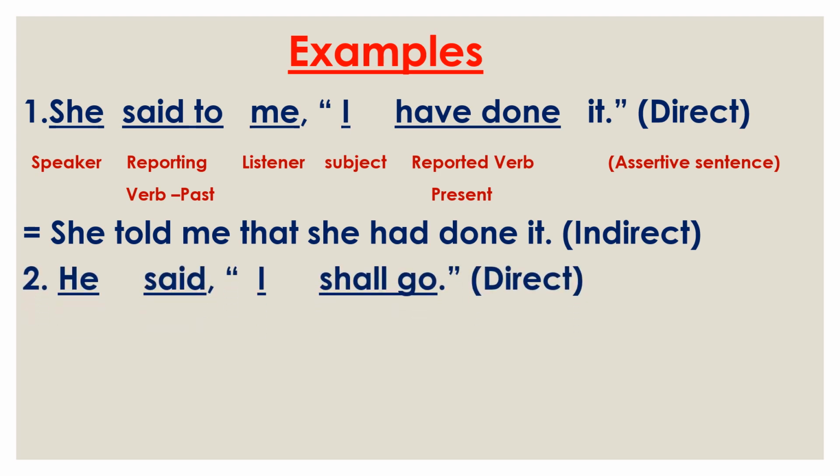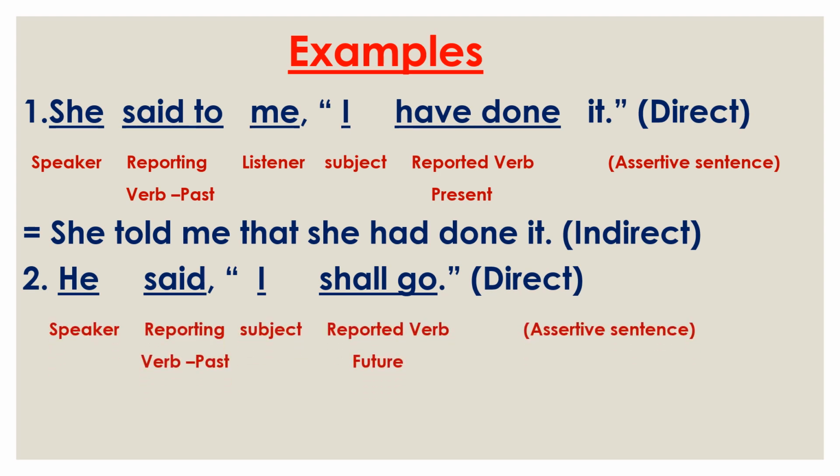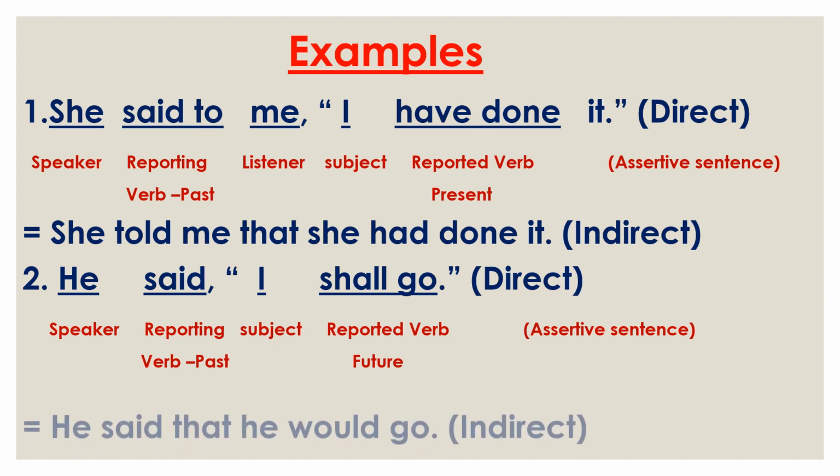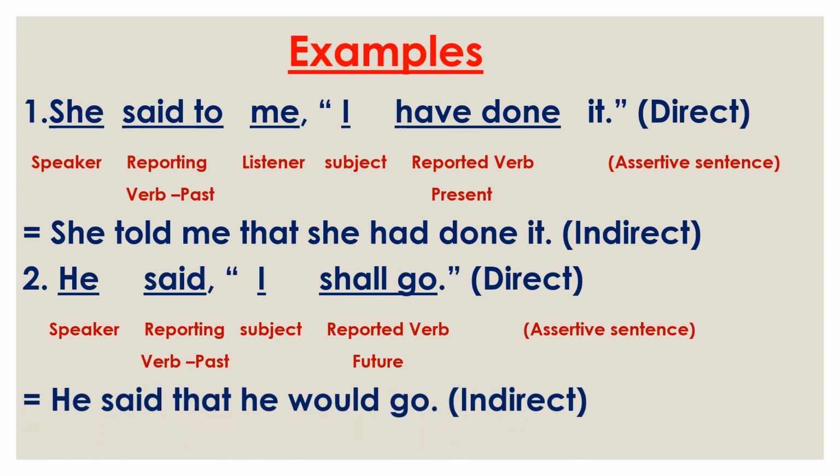Now see the next example. He said, I shall go. Here he is the speaker, said is the reporting verb in past tense. There is no listener. Now the reported speech: I shall go. Here I is the subject, shall go is the reported verb in future tense. And there are no other parts. So at first we use the speaker he, then said. Why? Because there is no said to. So when we find said, we use said.